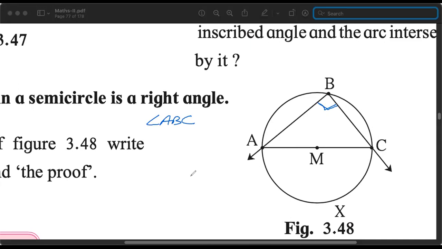And the proof is so simple. Now, if you consider arc AXC, the lower one, then this is the central angle and this is the inscribed angle.